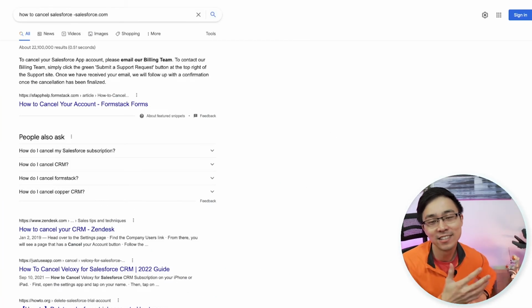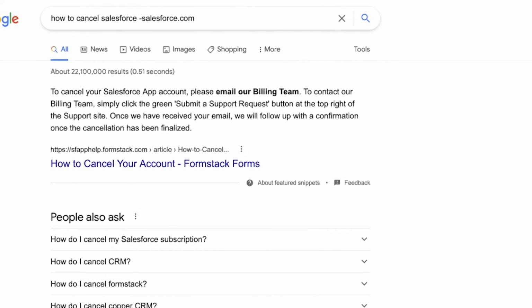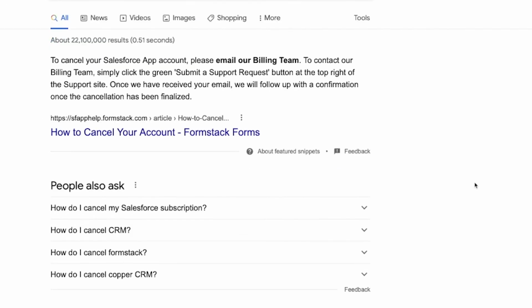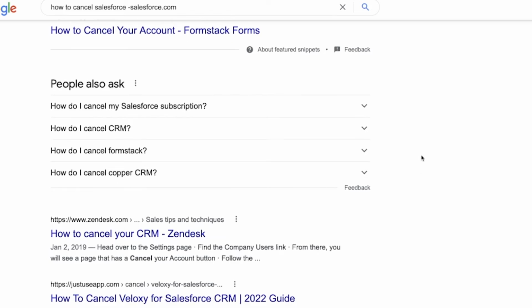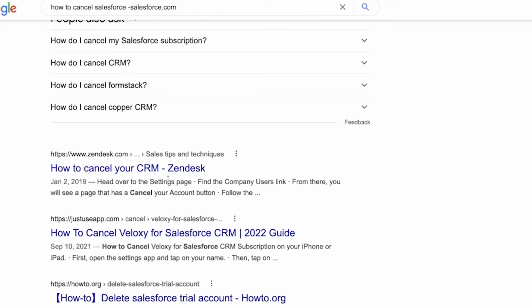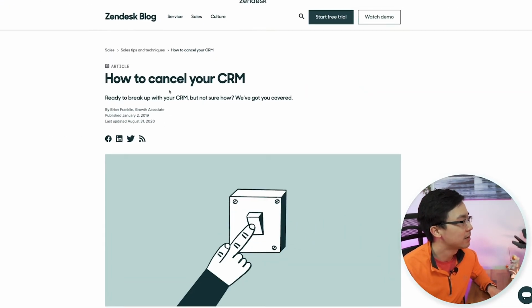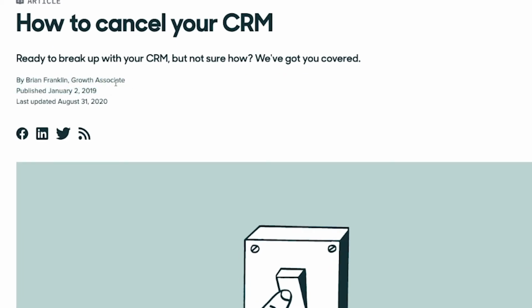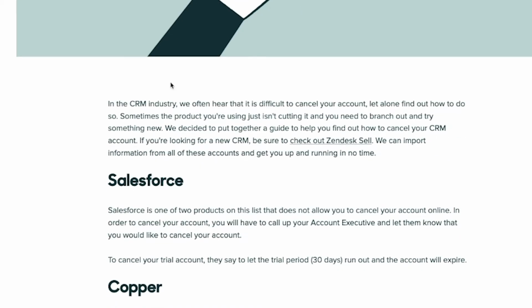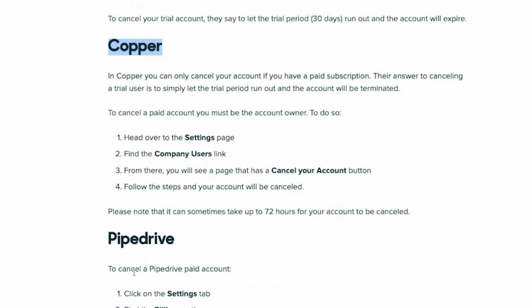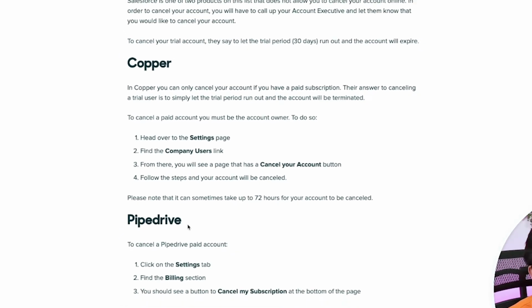So in this case, as the example, I'm gonna look for how to cancel Salesforce, just like my first example with the CRMs. I'm gonna remove salesforce.com from the search results. And what I can see is that there are a few different pages around this content. You can see that Zendesk has created a post on how to cancel your CRM. So if I just look at this, you can see that this person from the growth team of Zendesk is essentially talking about all the different ways that you can cancel your CRM. So whether that's Salesforce, Copper, Pipedrive, these are all competitors to Zendesk.